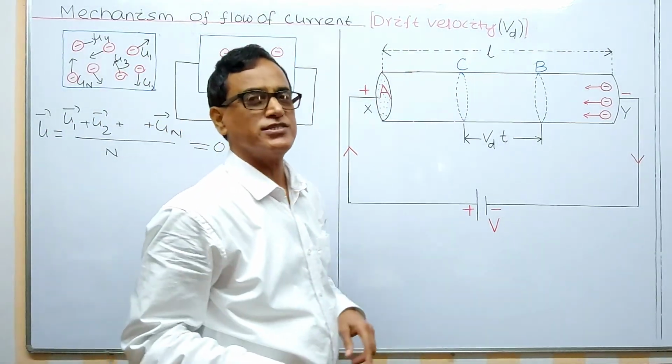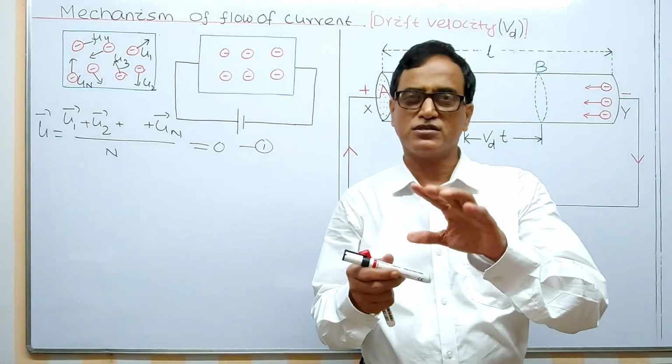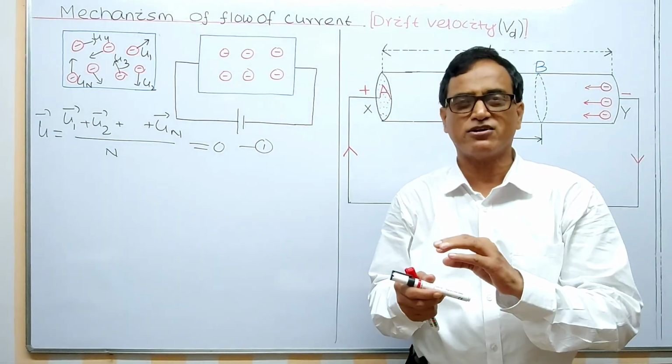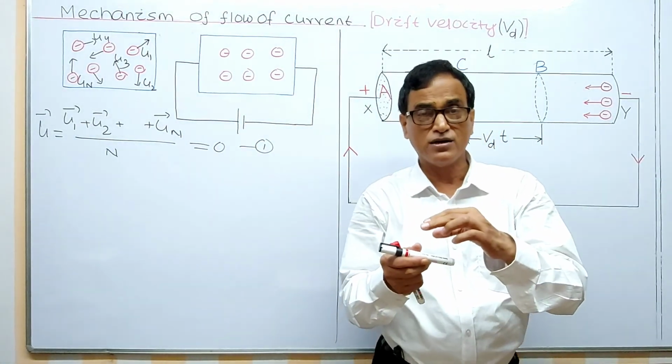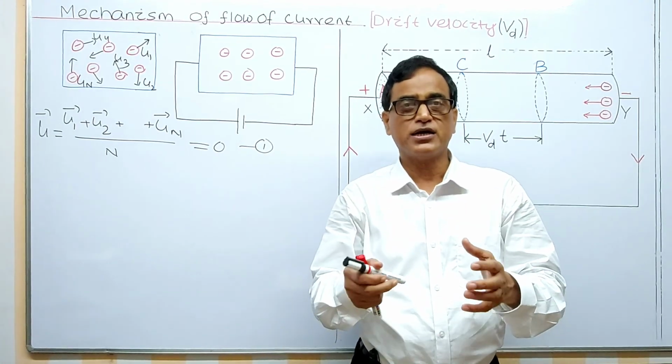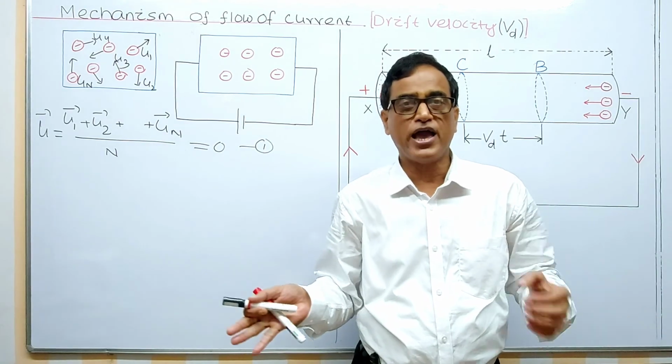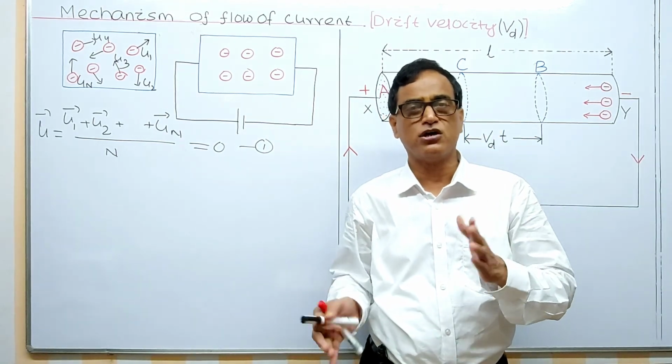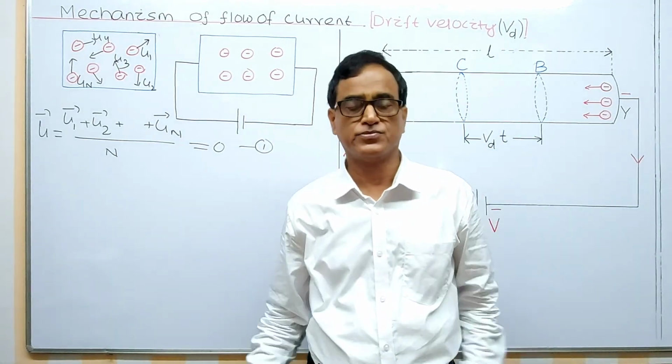That's why the conclusion is, in one sentence you can remember: in a metallic conductor at room temperature, the electrons move here and there due to thermal energy, and the motion is totally random. Average velocity of an electron is 0. That's why there is no current.